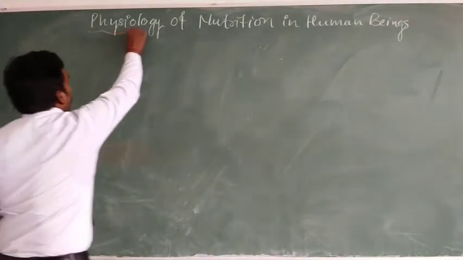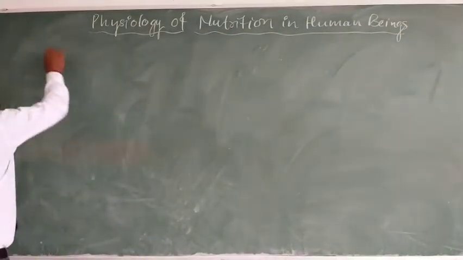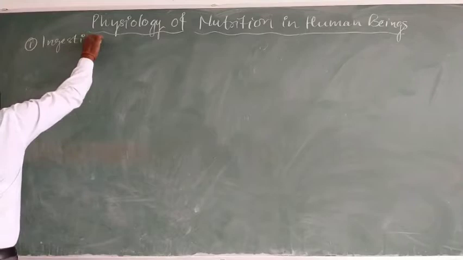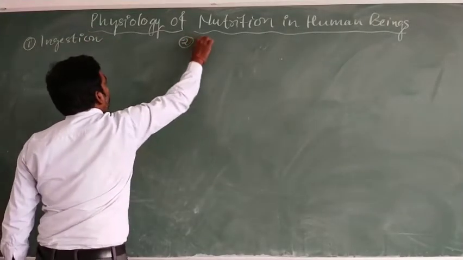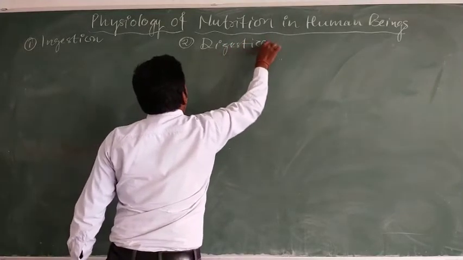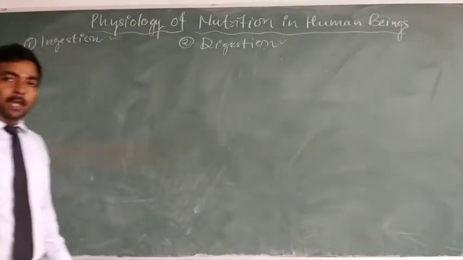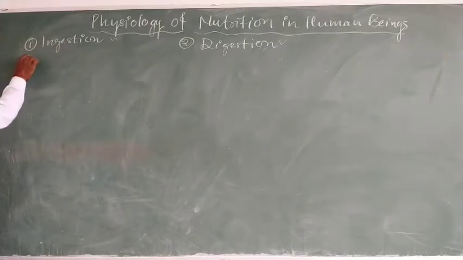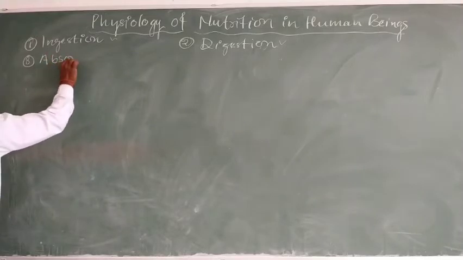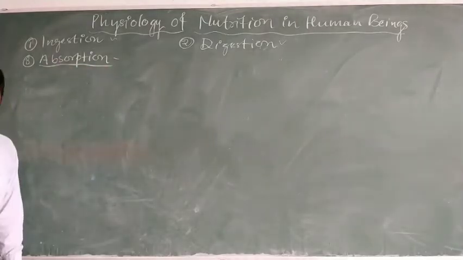Under the physiology of nutrition, the first step is ingestion and the second step is digestion. These two steps we have discussed in detail. The third step is absorption, which we are going to explain now.